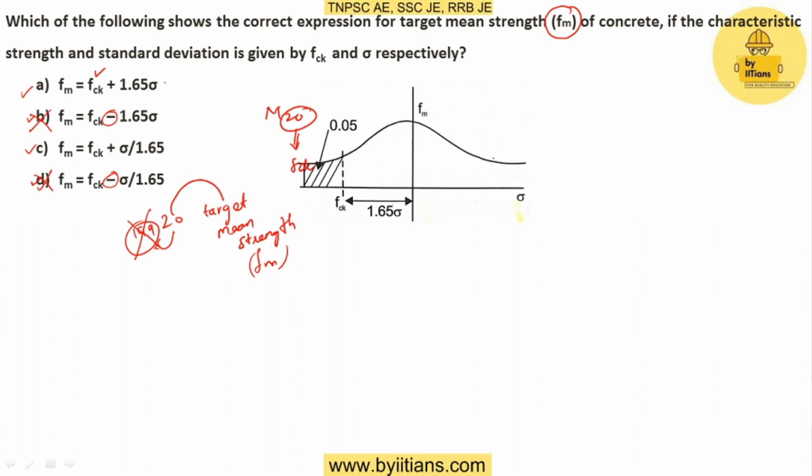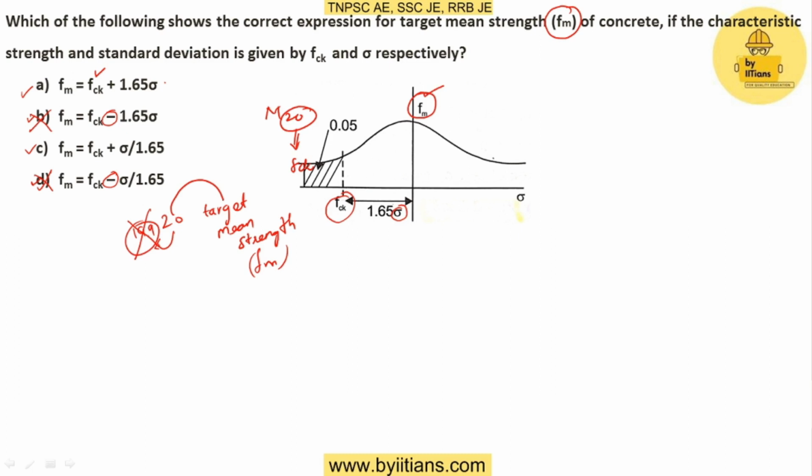This picture shows the probability curve for the concrete distribution. In the curve, you can find FM, FCK and sigma. FM is the target mean strength.